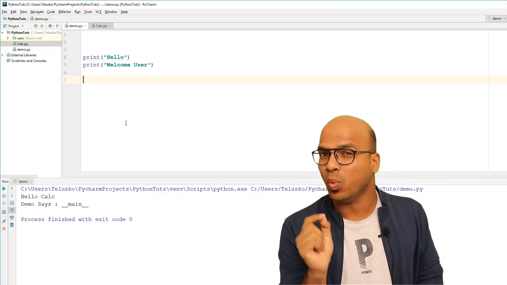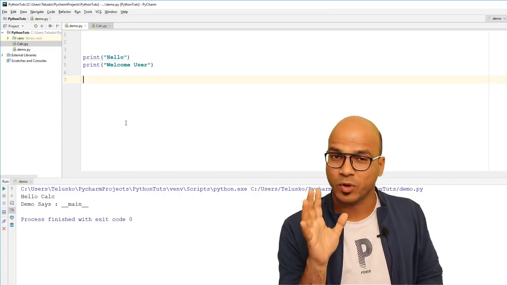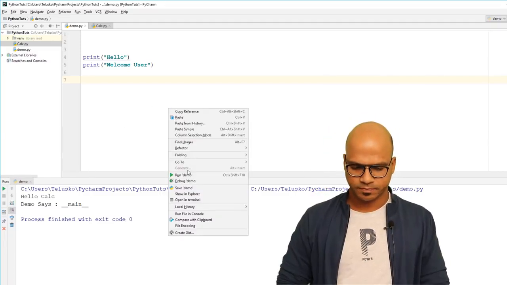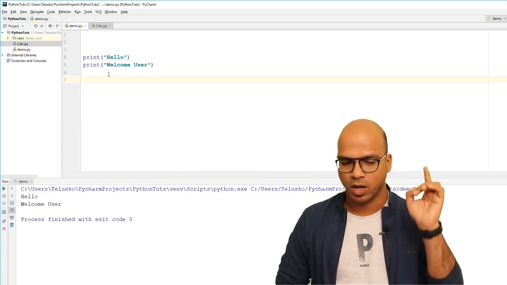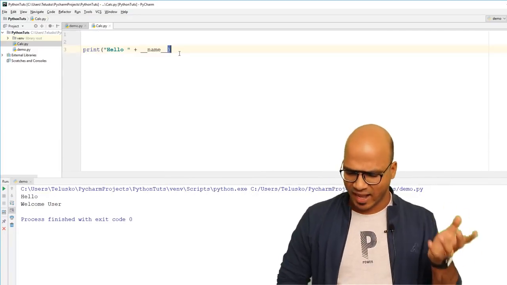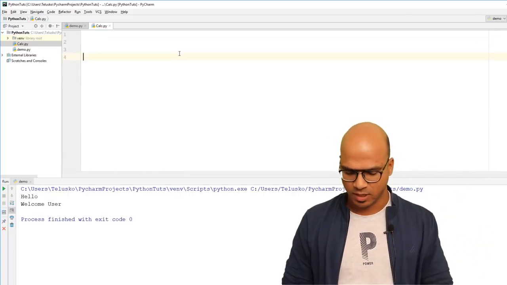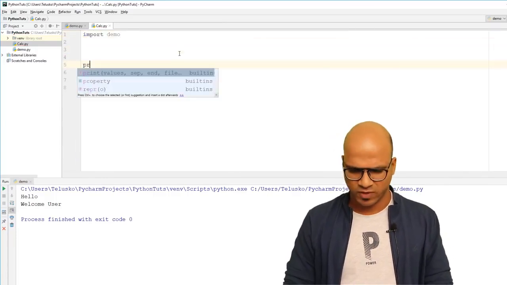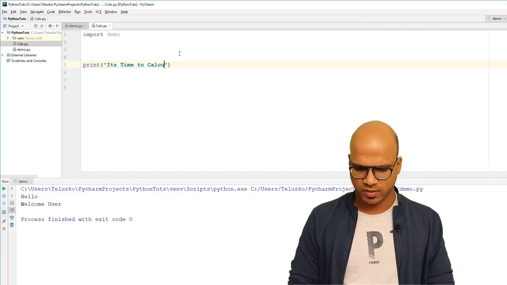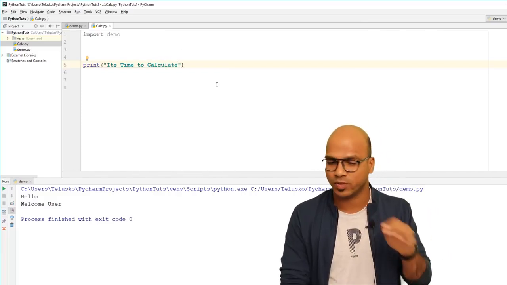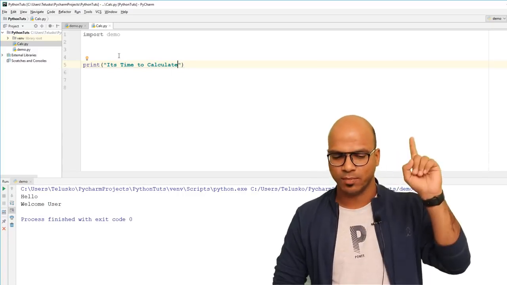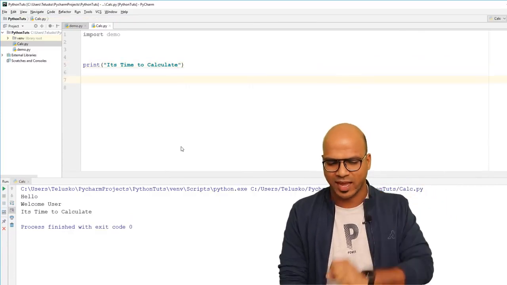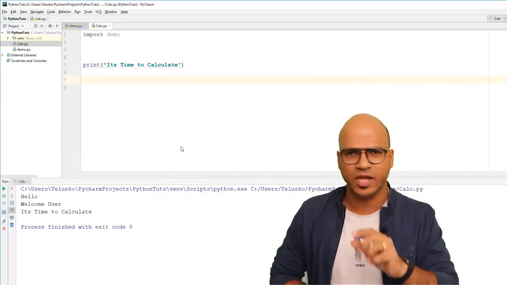Now I want to do this only when this demo is the first file. So I want to print hello and welcome user only when demo is the first file. If I run this code, you can see we got hello and welcome user. But the problem is if I go back to calc now, calc will have its own statement. But here I'm also importing demo. As I mentioned, calc will have its own feature. Let's say it's time to calculate. That's it. Now, since calc is my first code here, I'm not running demo, I'm running calc. So demo becomes a separate module for me. The moment I run this calc, it is also printing hello and welcome user. I don't want to do that.